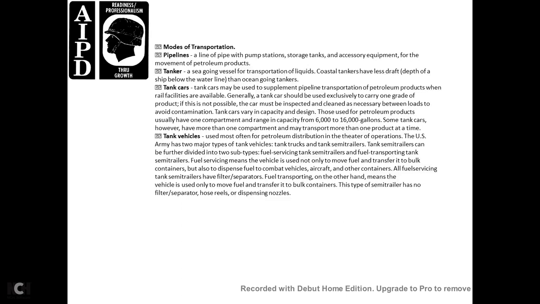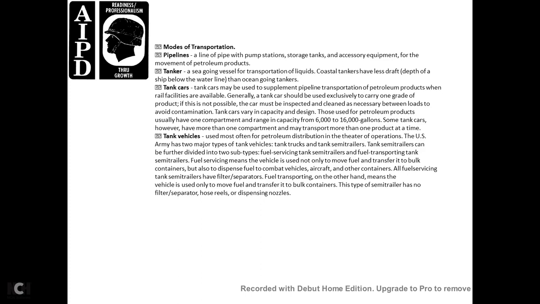Modes of transportation. Pipelines: a line of pipe with pumping stations, storage tanks, and accessory equipment for the movement of petroleum products. Tanker: a seagoing vessel for the transportation of liquids. Coastal tankers have less draft, the depth of the ship below the waterline, than ocean-going tankers. Tanker cars may be used as supplemental pipeline transportation of petroleum products when rail facilities are available.